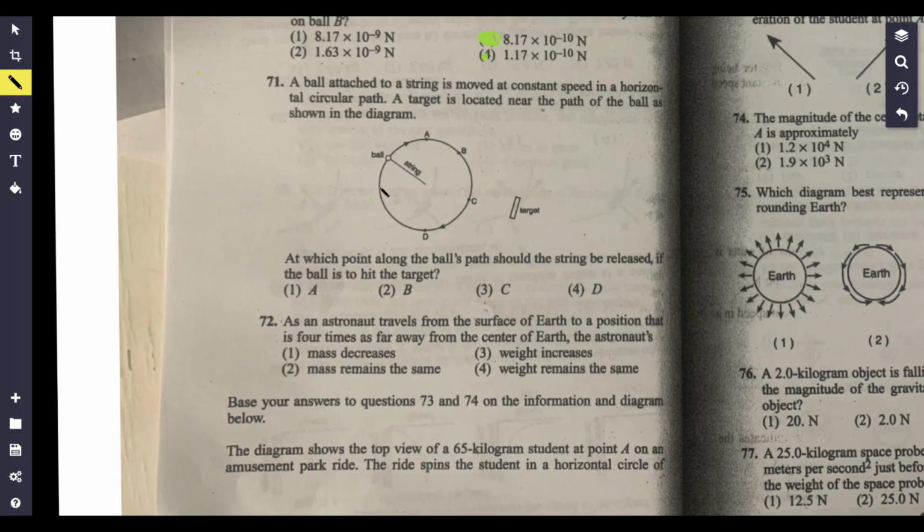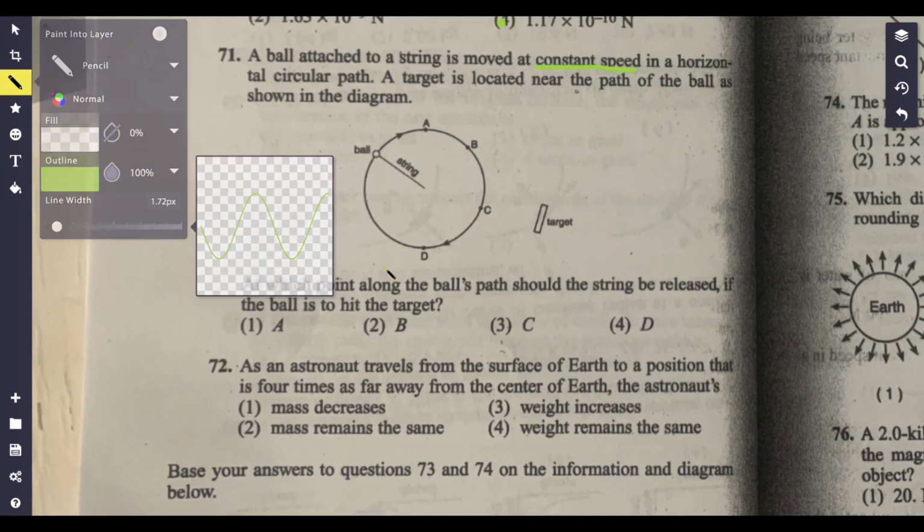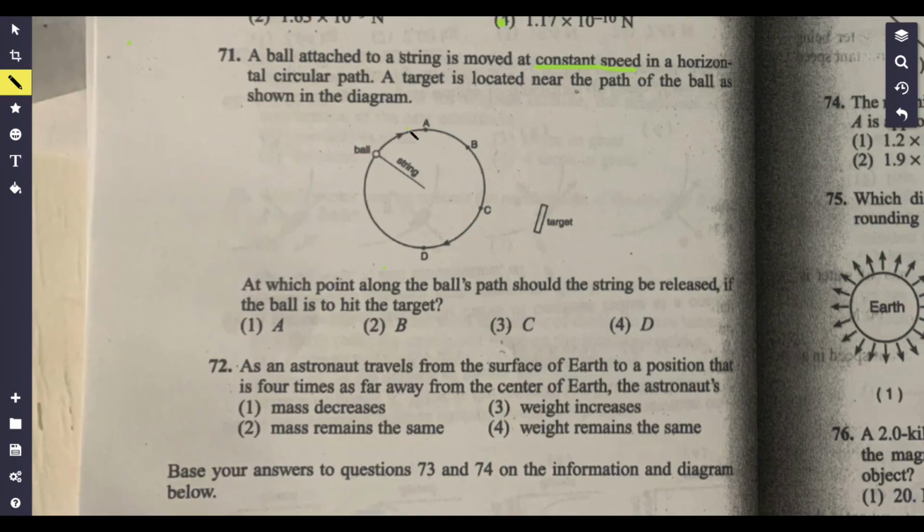Constant speed, horizontal circular path. A target is along the path if it was to hit the target. So this is the thing I was talking about, right? Remember, let's say I'm at position A and my velocity is this way.